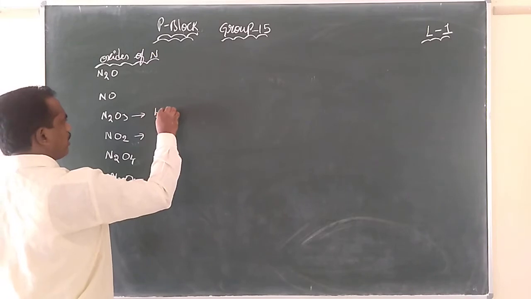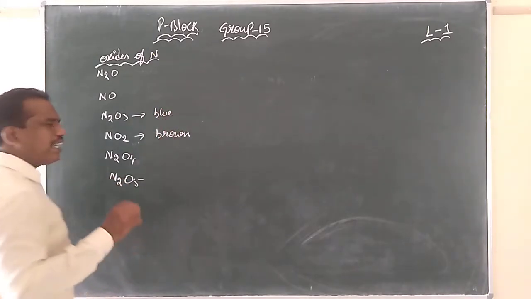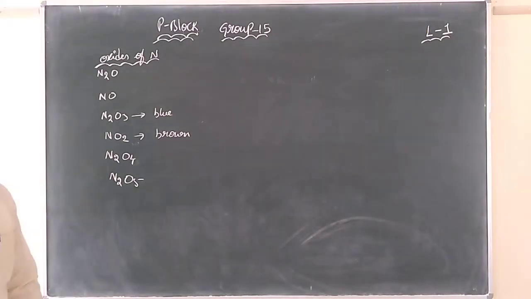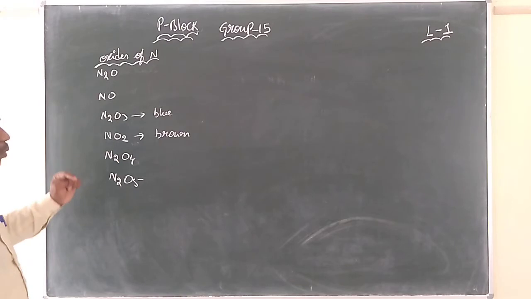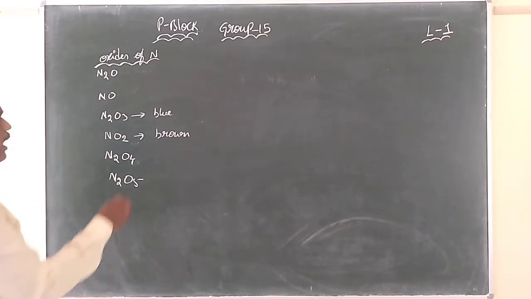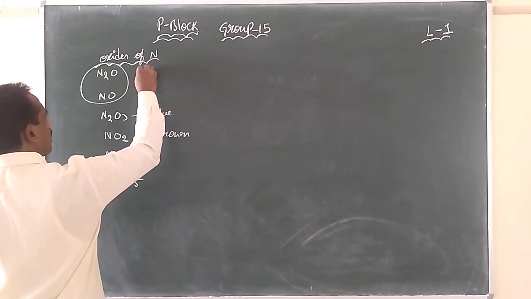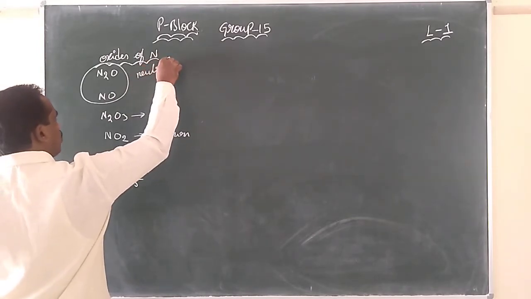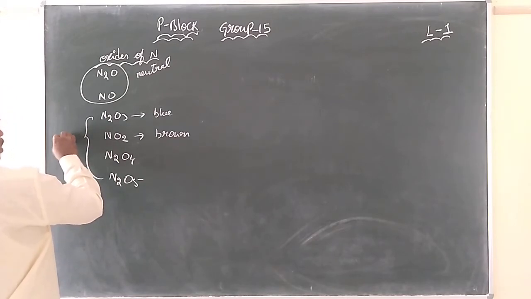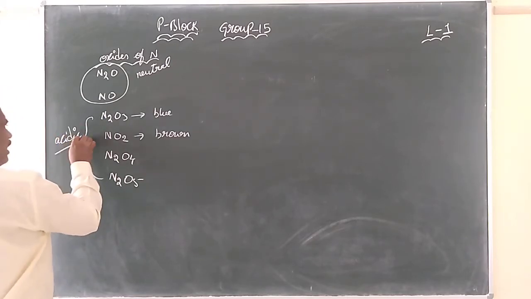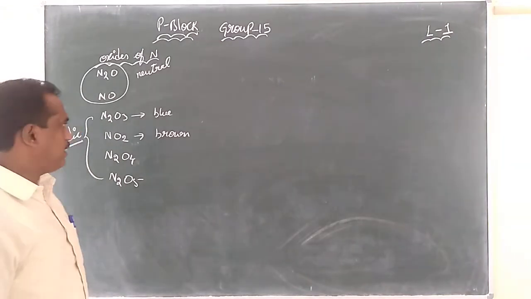In this, N2O3 shows a blue color and NO2 shows a brown color. Remaining all are colorless, but these have the characteristic colors of blue and brown. Coming to the nature, only N2O and NO are neutral. All remaining oxides of nitrogen are acidic.